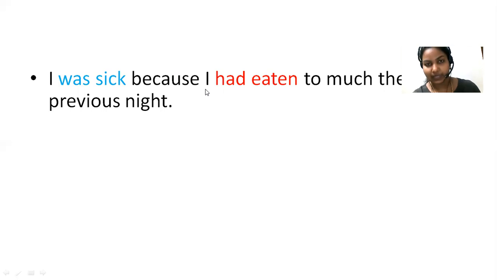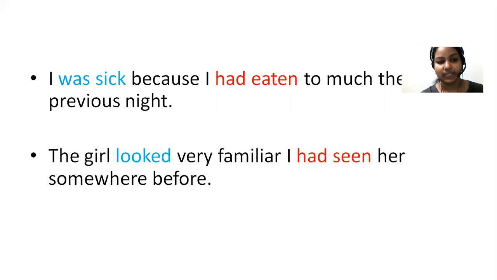So here I is the subject and had eaten, that is the past participle form of verb. Look at the second one. The girl looked very familiar. I had seen her somewhere before. Here also, the girl looked very familiar is one action, and I had seen her somewhere before is another action. I is the subject, and had seen is the past participle form of verb.